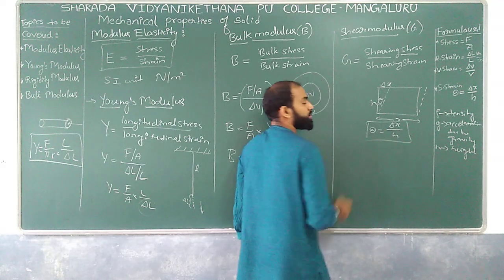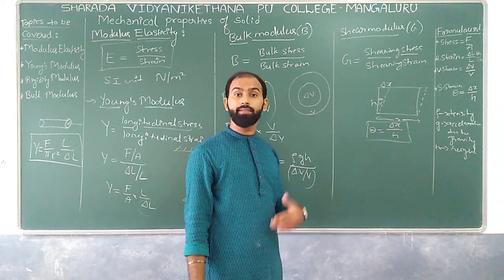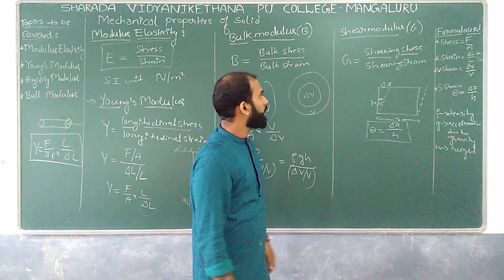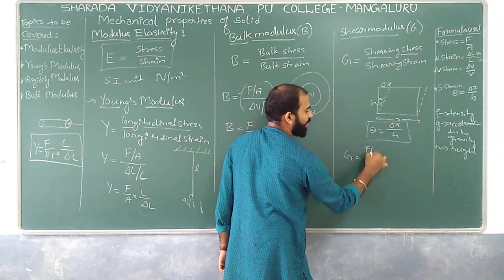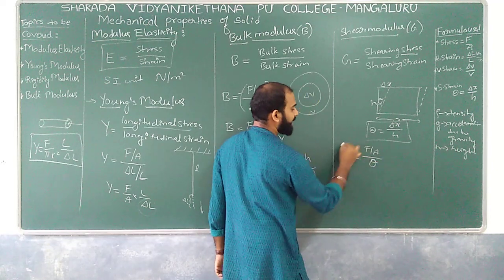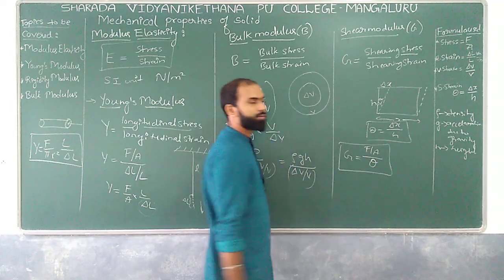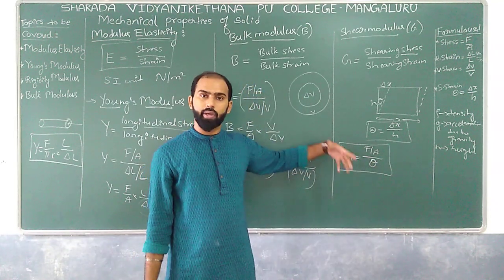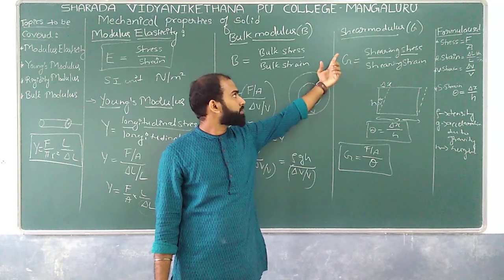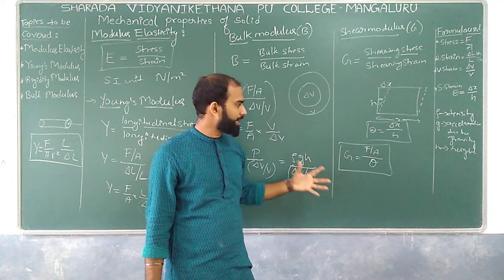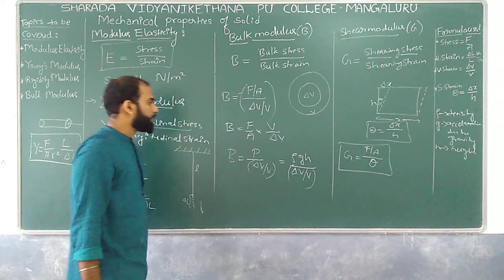And this was a shearing strain we had, or a tangential strain we had. Now, G which is equal to shearing stress, once again F by A divided by theta. So this is how exactly it works, where theta is the shearing strain or tangential strain. Okay, so this is how exactly it works.